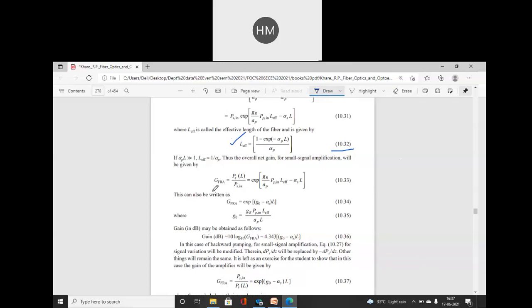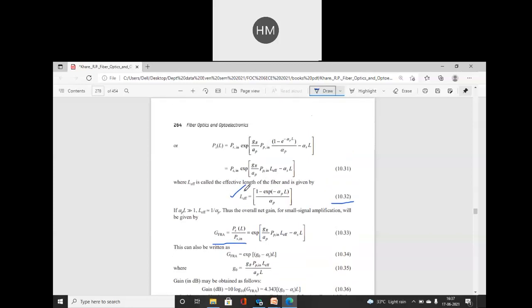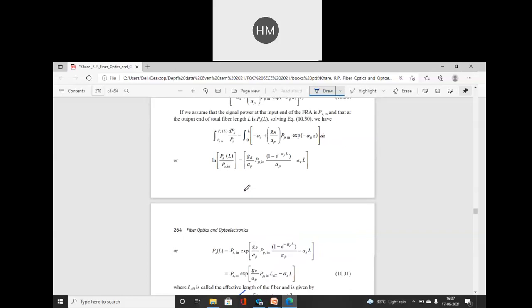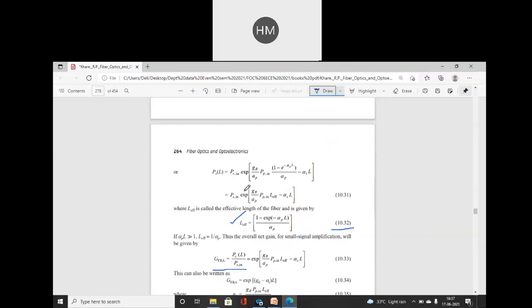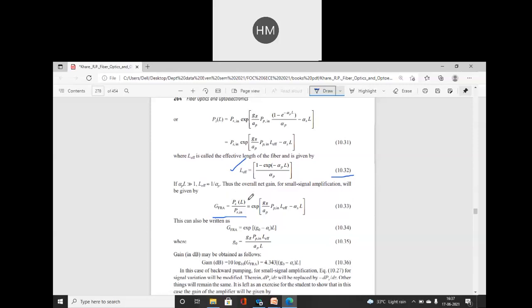And write down this equation: overall net gain, Ps of L upon Ps of 0. Signal input power is your Ps of 0 and output power is your Ps of L. Gain is the output upon input ratio, which can be written as exponential G0 minus alpha s into L, where G0 is given by this equation.